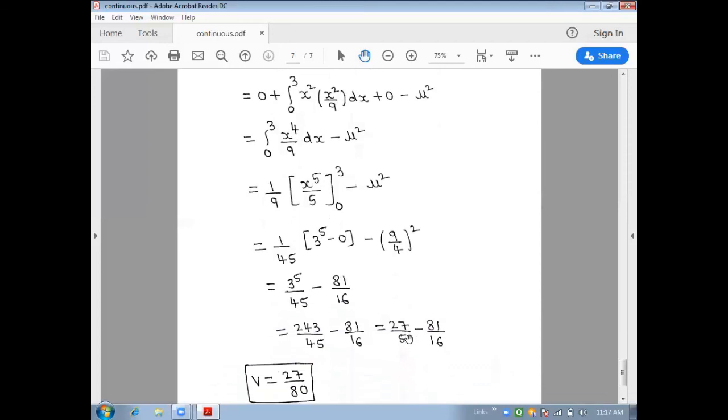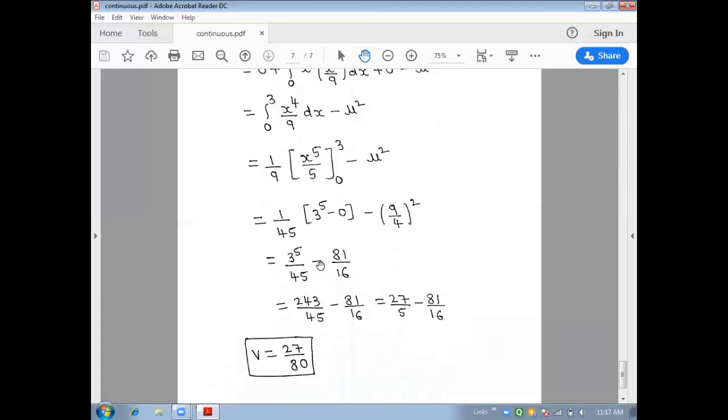Do simplify this. 3 to the power 5 by 45 minus 81 by 16. 3 to the power 5 is nothing but 243 by 45 minus 81 by 16. If we simplify this, we got 27 by 5 minus 81 by 16. So if we simplify these two terms, we will know that variance is nothing but 27 by 80.